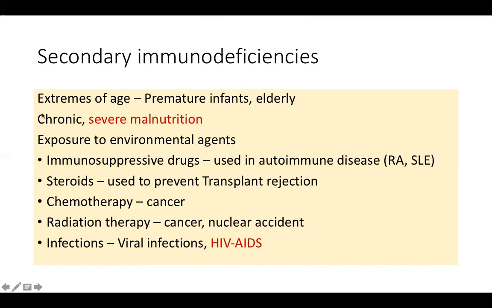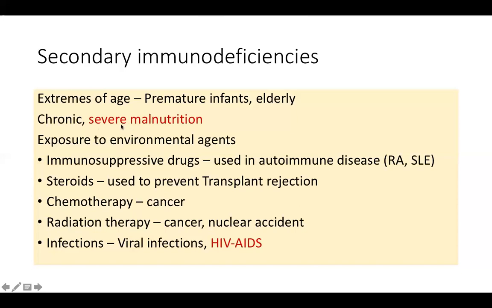So this is perhaps the most common cause globally of secondary immunodeficiency. That means you were given weapons since childhood. It's not like primary immunodeficiency, where you never got the weapons. Here you got them but you lost them. How? Through severe malnutrition. Simply because you were not eating enough, simply because your proteins were getting destroyed to meet your metabolic needs. You lost your weapons. You lost your immune system. So this is a very common cause of immunodeficiency in impoverished regions of the world.